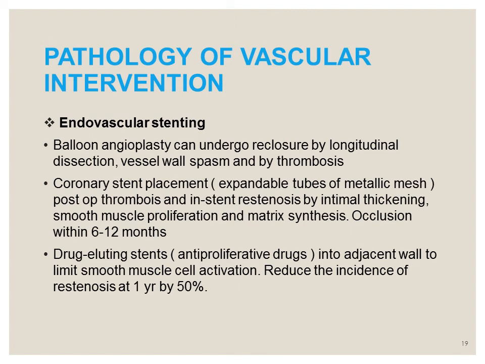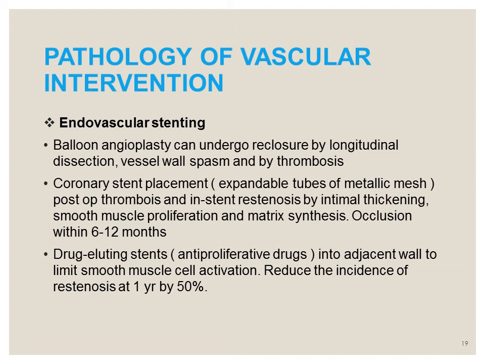So whenever balloon angioplasty is done, the surgeons mostly place a coronary artery stent. This is a metallic mesh, an expandable tube of metallic mesh, that after we pass a balloon catheter, we place there to keep the vessel lumen open.